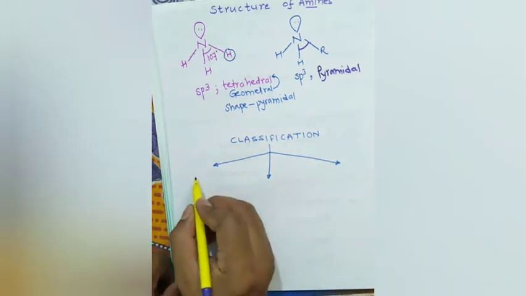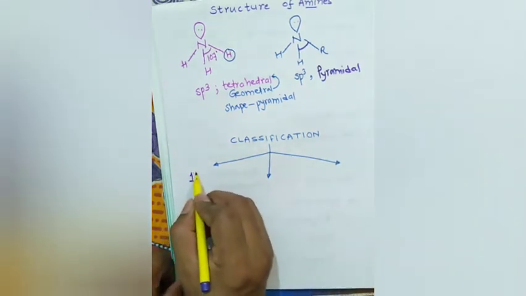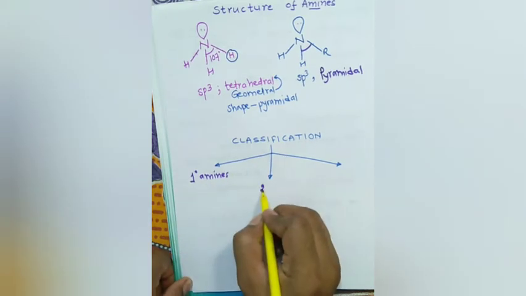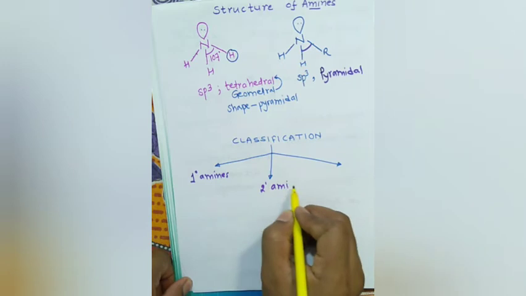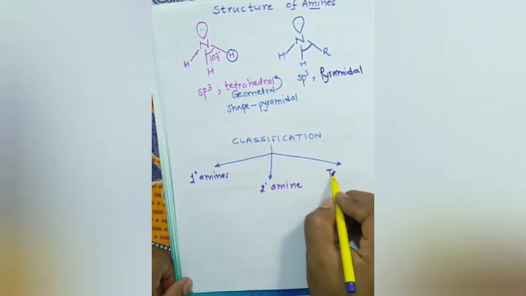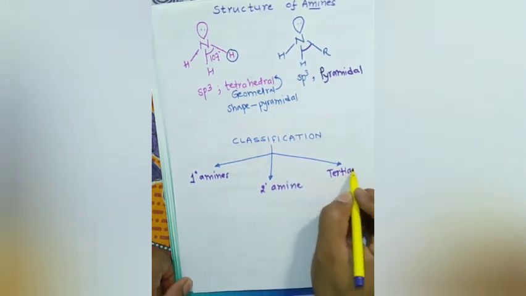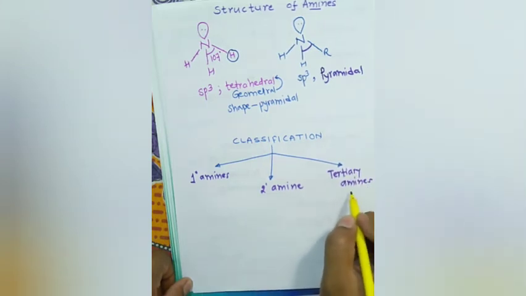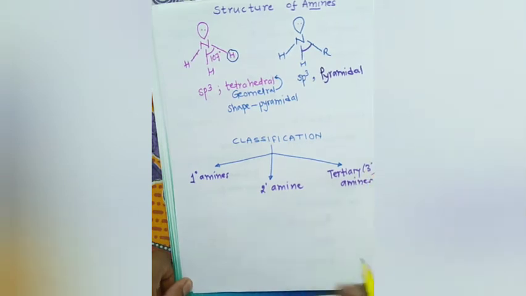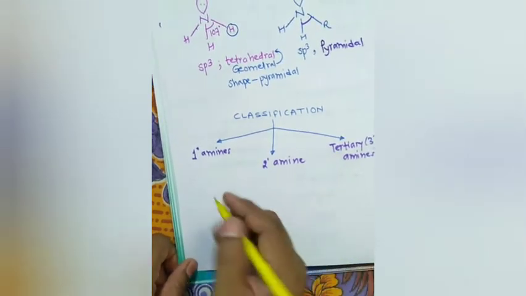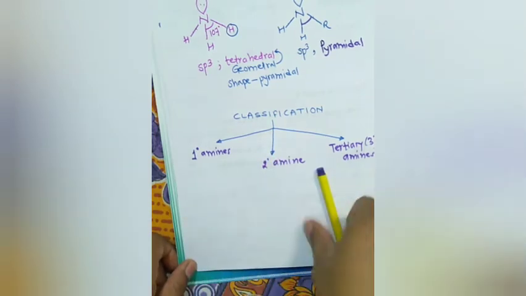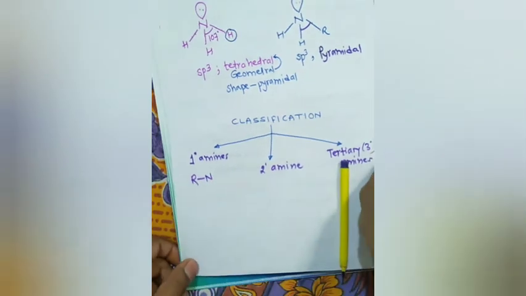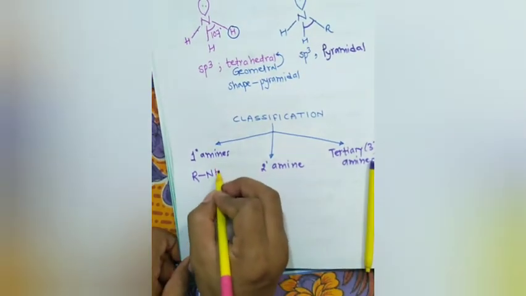Amines are classified into majorly three groups: primary amines, secondary amines, and tertiary amines. Primary amines means the nitrogen atom is bonded to two hydrogen atoms.